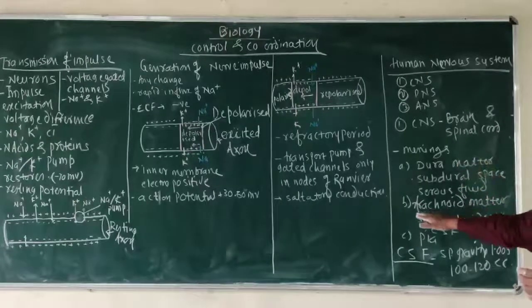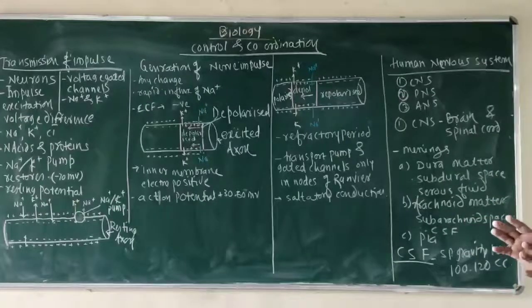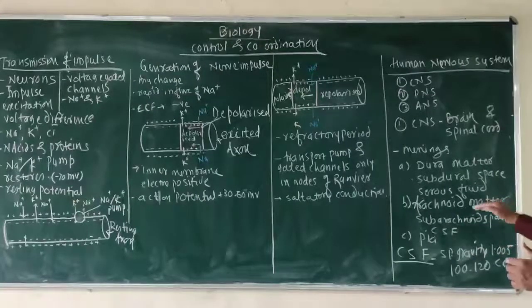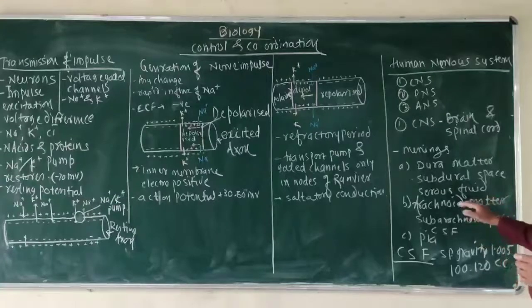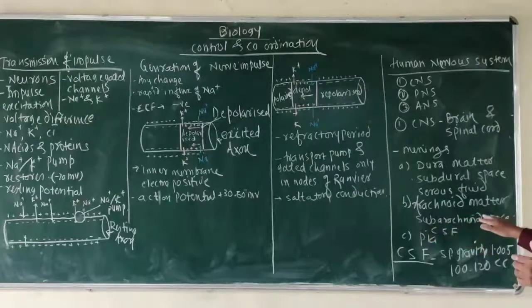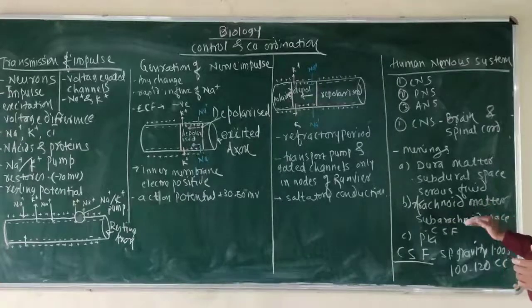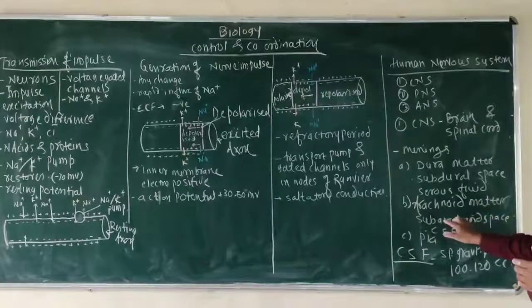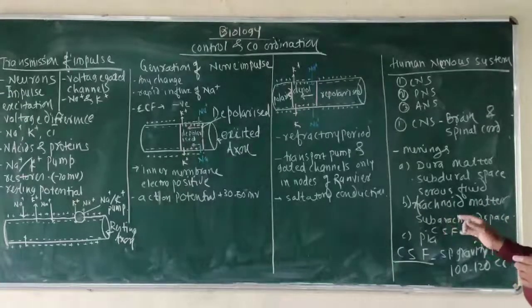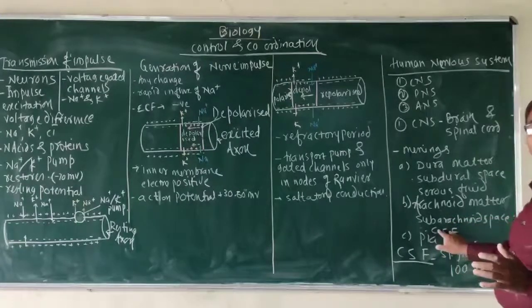Below the duramater there is the arachnoid mater, which is a spider web like, vascular, delicate part. This arachnoid mater is very important. Below this arachnoid mater there is a space called the subarachnoid space, which is very important, and this subarachnoid space is filled by CSF.